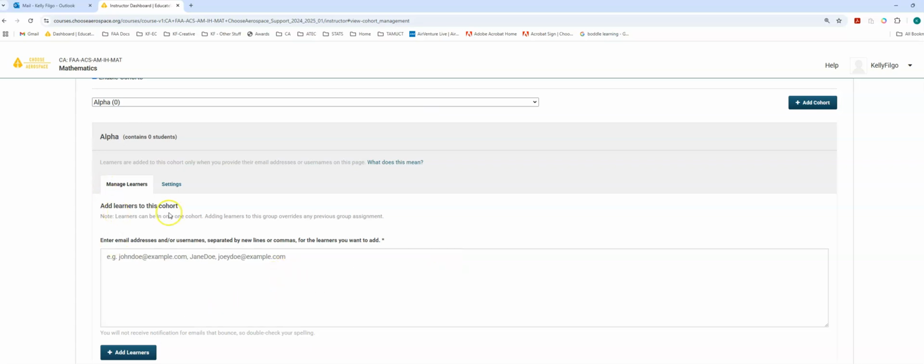And now I can start adding learners to this cohort. Now, anyone that you put in here, you can use their email address or their username, just like you're looking them up in a gradebook or when you enrolled them in the class in the first place. Now, you do need to enroll them in the course to begin with before you put them in here. Otherwise, they don't exist within the course. It doesn't really know what to do with it.